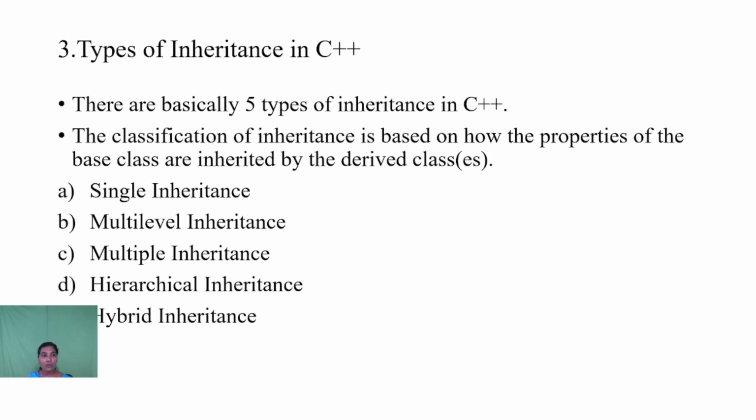Then we can see the types of inheritance. There are basically 5 types of inheritance. One is single inheritance, the second is multi-level inheritance, the third is multiple inheritance, the fourth is hierarchical inheritance, and the fifth is hybrid inheritance.